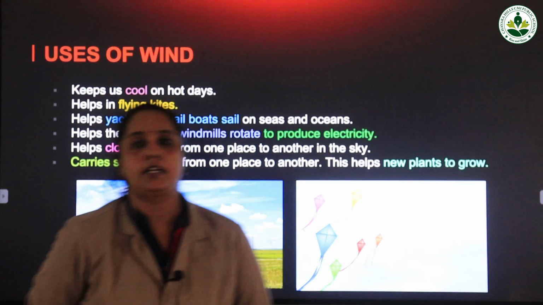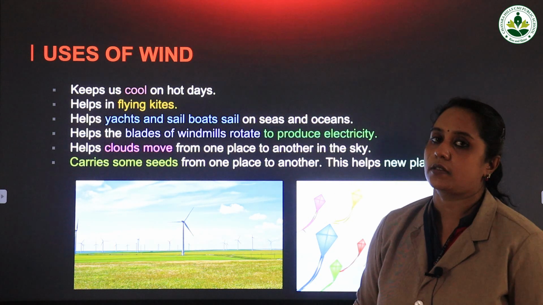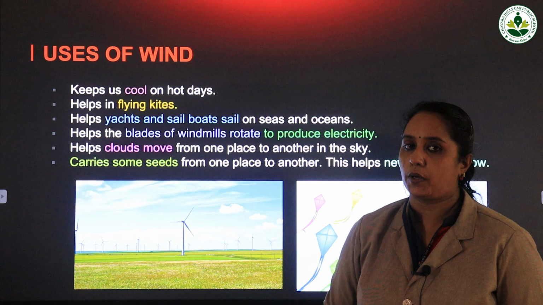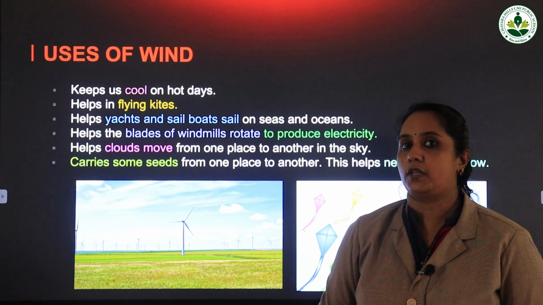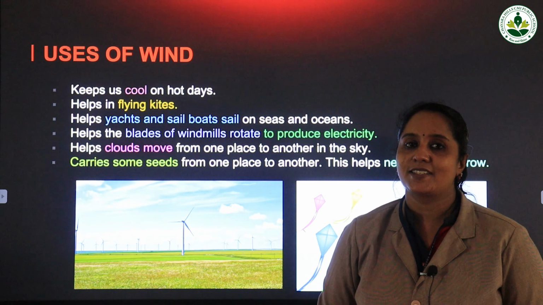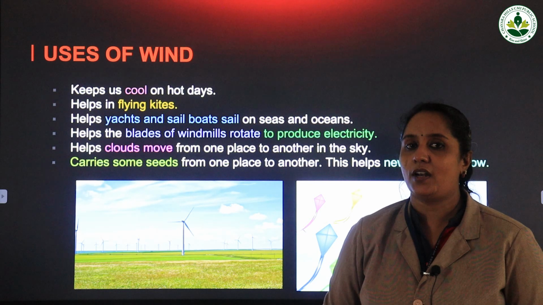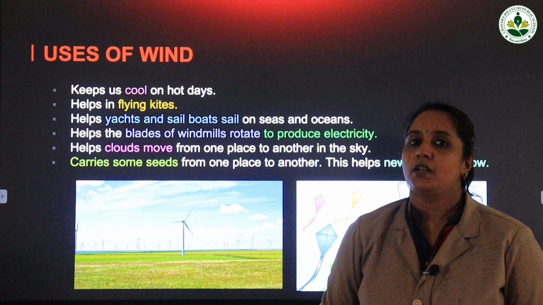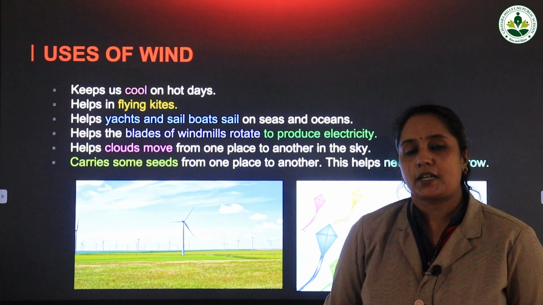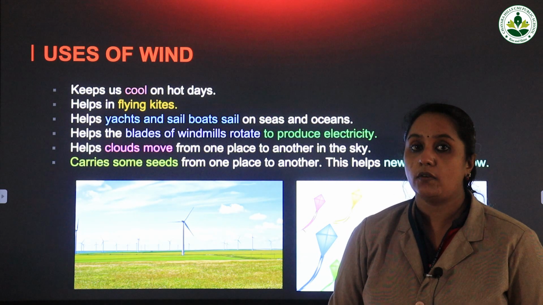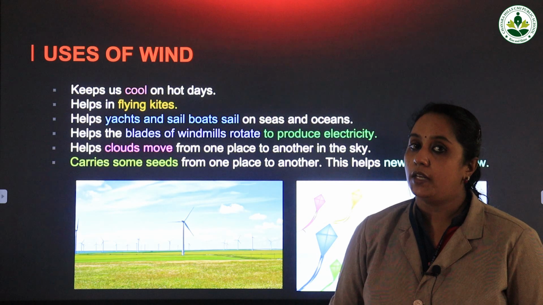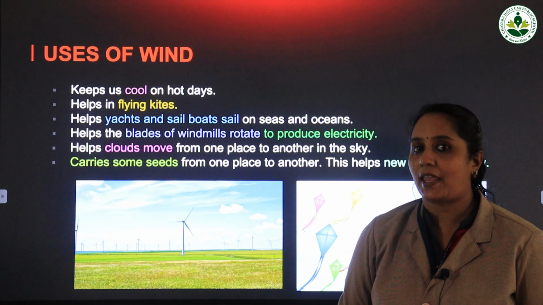Now let us see the different uses of wind. We spoke about the properties of wind, and now we are going to discuss the different uses of wind. Do you like to fly kites? Yes or no? Yes, you all like to fly kites. Now, will the kite fly if there is no air? No, it will not fly. So, wind helps us to fly kites.